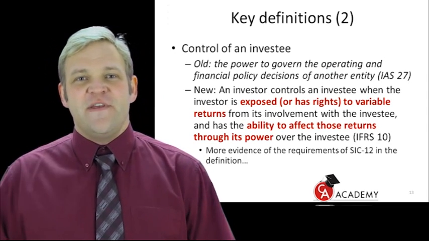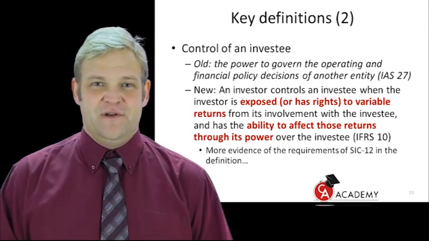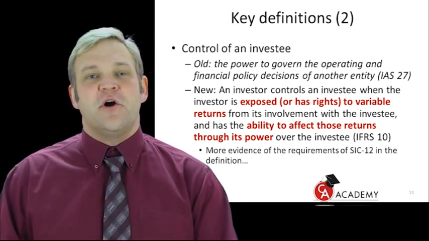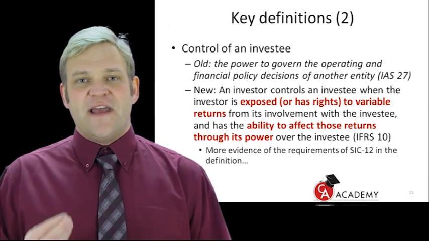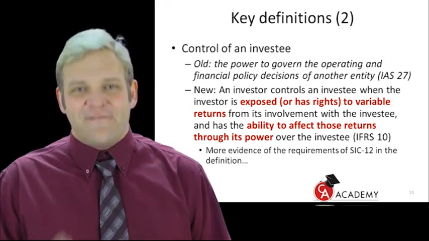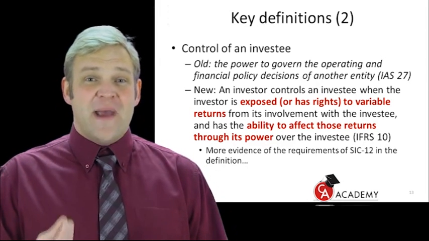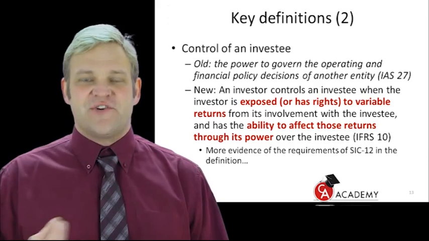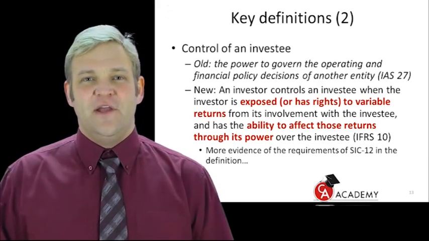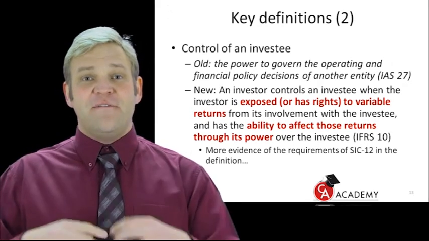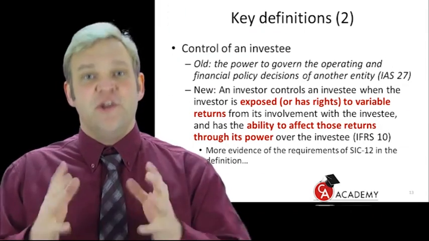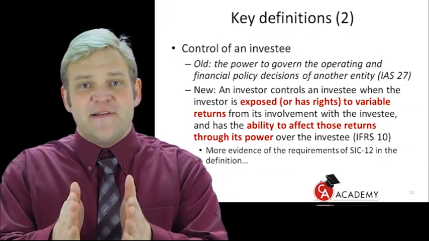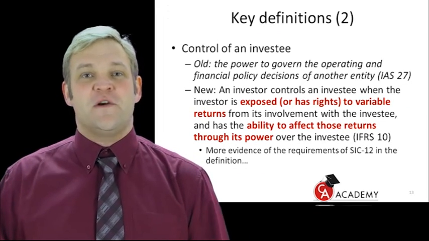Now, ladies and gentlemen, this is the ultimate definition. What is the new definition of control? Let's have a look. The previous definition was that control is the power to govern. Can you see govern? So you basically just needed power instruments. Because how do you govern? You govern through voting rights. You govern through decision making. Do you agree? So if you could make decisions, you had control. That's how limited the definition of IAS 27 was before.